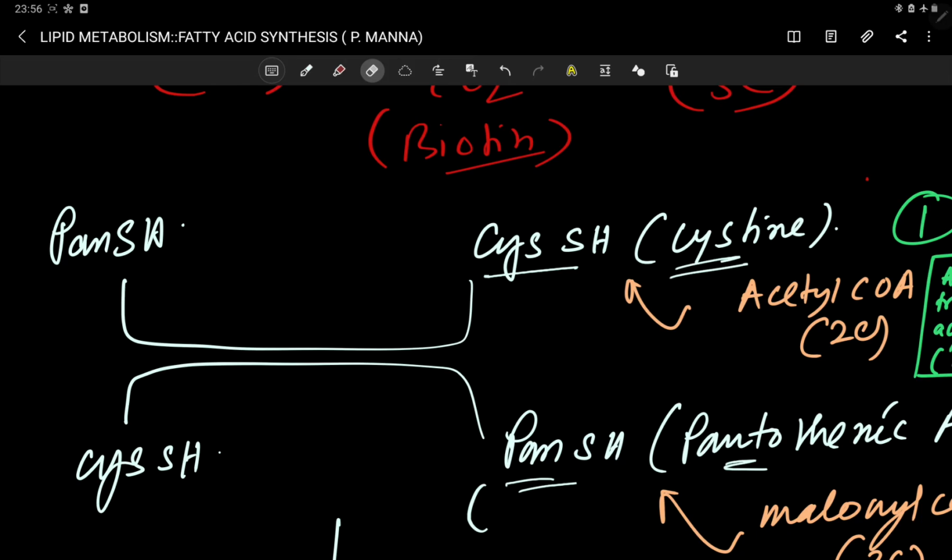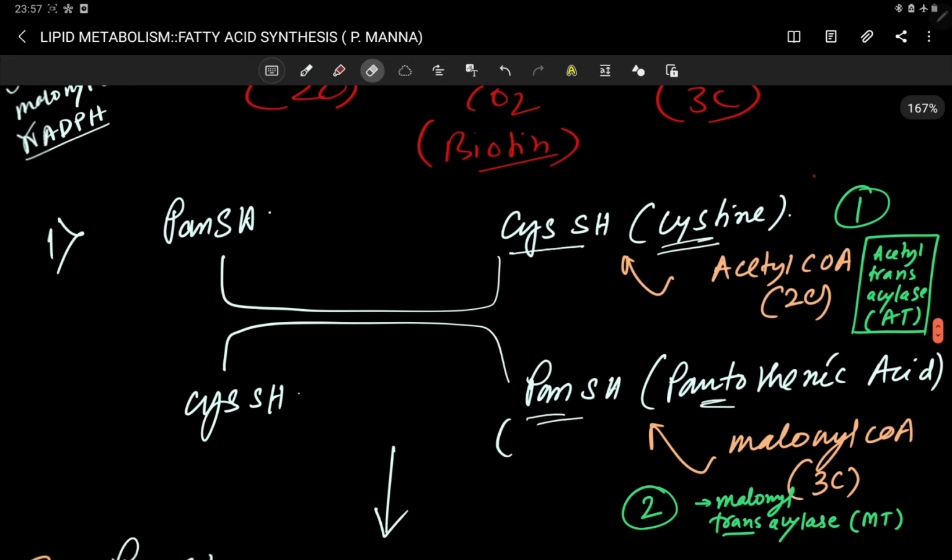First, 2 carbon acetyl CoA attaches to the Cys-SH end. This is the first step of fatty acid synthesis. Listen carefully: your 2 carbon acetyl CoA is attaching with this Cys-SH end, or Cys end.